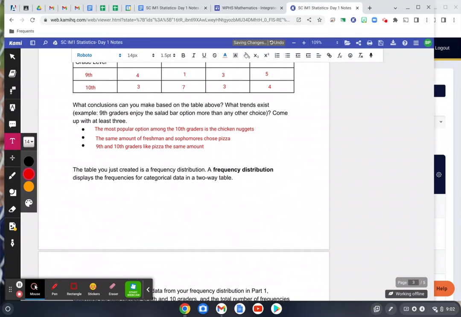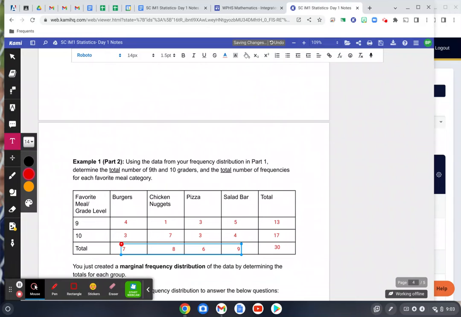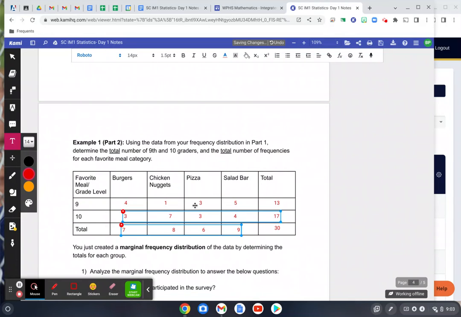But I really liked that this student included that point, 9th and 10th graders like pizza the same amount, because it took us down this path of considering, okay, well, are these numbers even? And actually they're not, right? So we didn't survey the same amount of 9th and 10th graders.